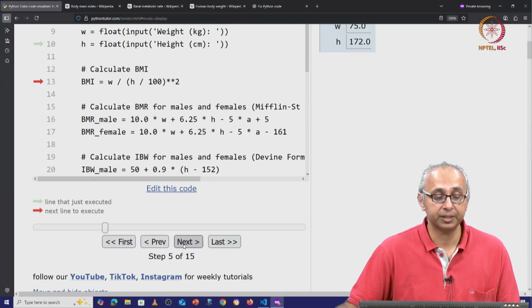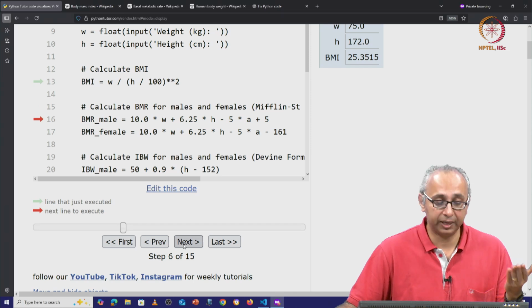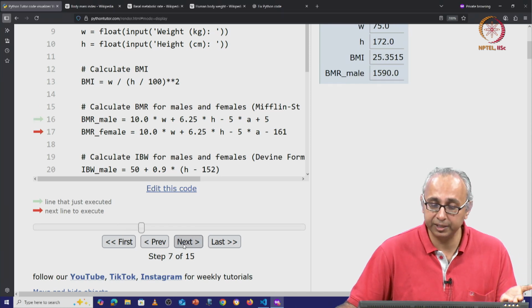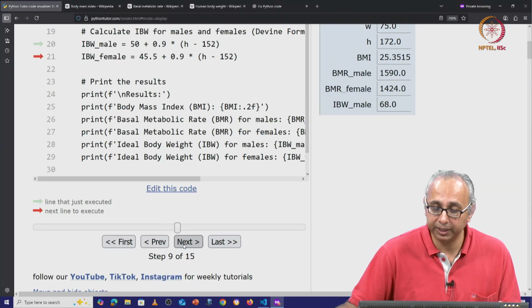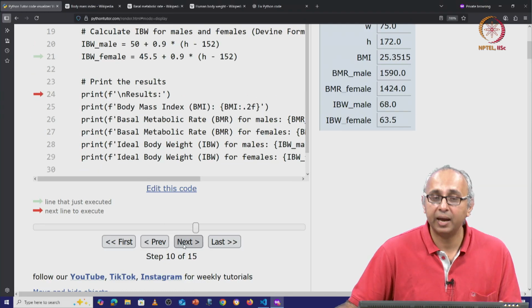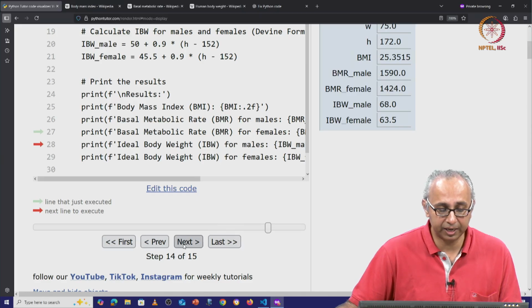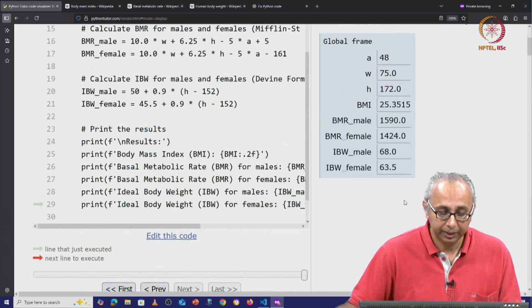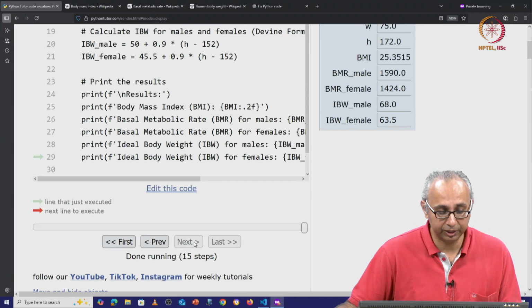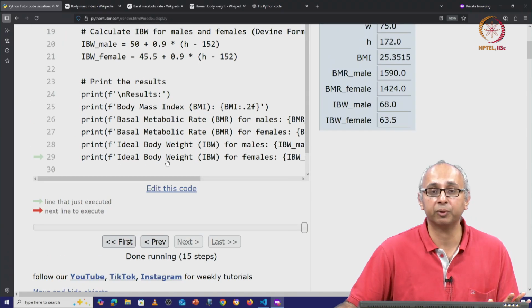Now it calculates the BMI, it calculates the BMR for males and for females, it calculates the IBW for males and for females, and finally it prints the results. And after it has done printing these results, all of which are up here, it is ready to quit. It is the end of the program.